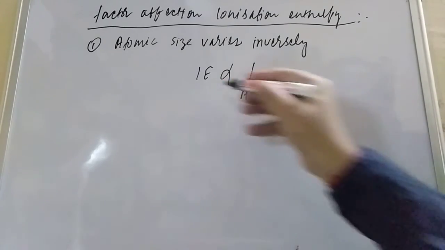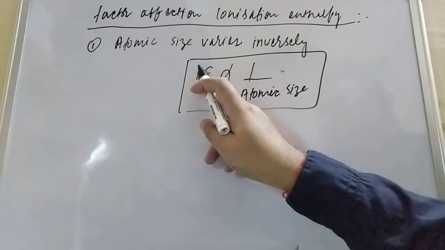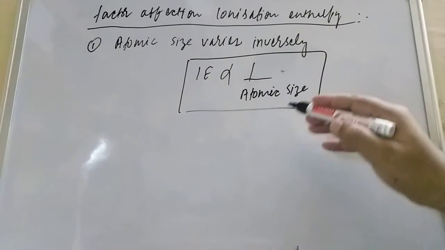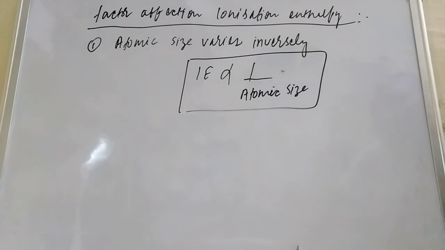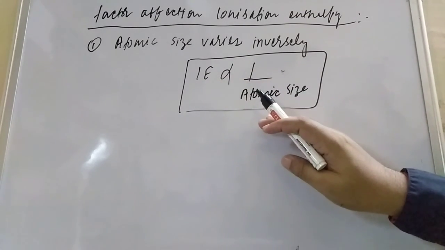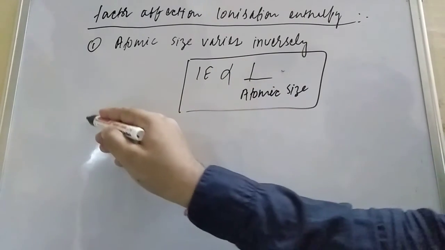What do we mean by this, student? When this increases, this decreases: inversely proportional. So when atomic size increases, ionization enthalpy decreases. And when atomic size decreases, ionization enthalpy increases. So you can easily correlate.